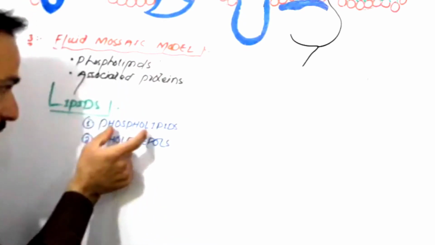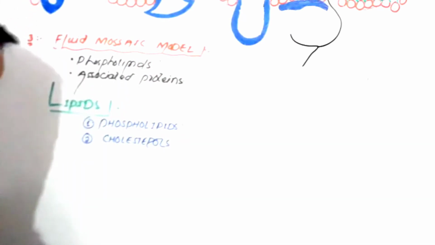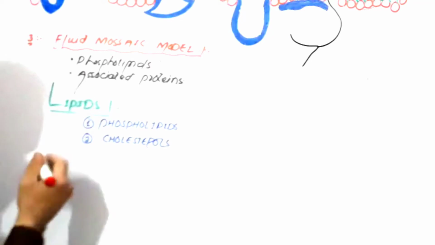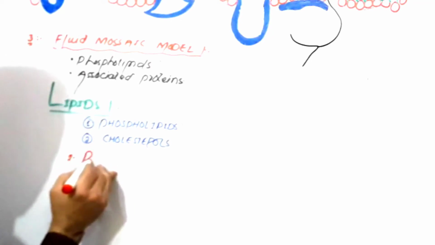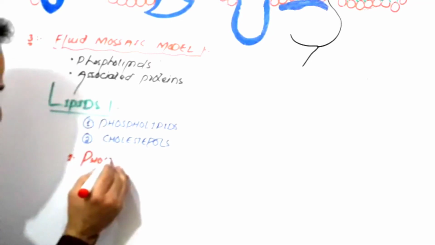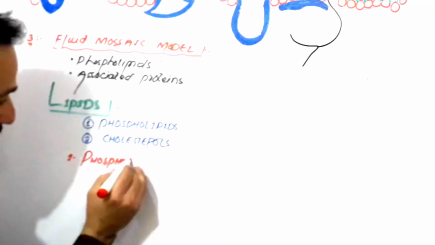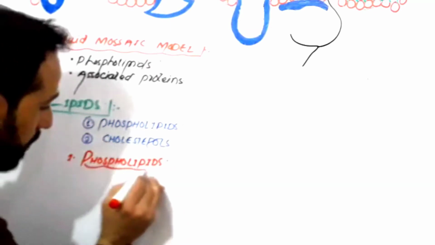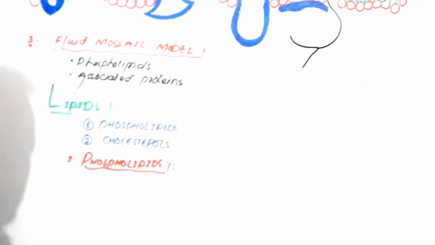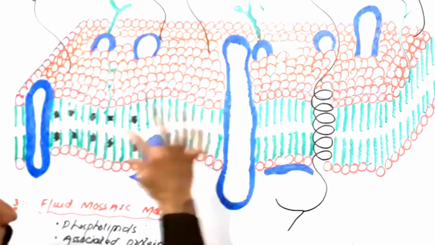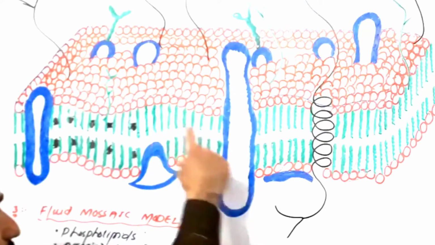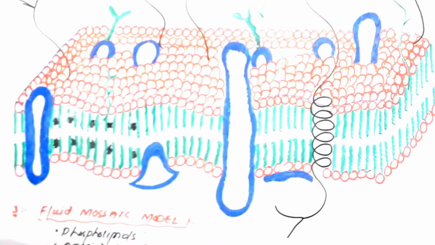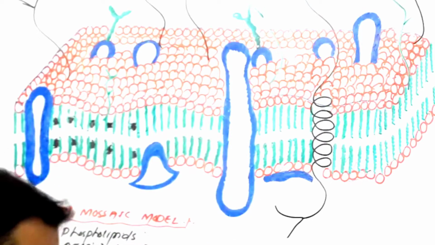Let me go first of all into the detail of these phospholipids. Phospholipids are complex lipids which are present in the cell membrane. First of all, let me take this one phospholipid from there and put it here and see the explanation of that, right?